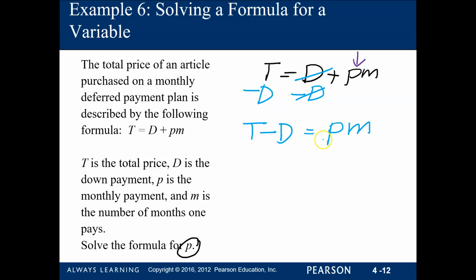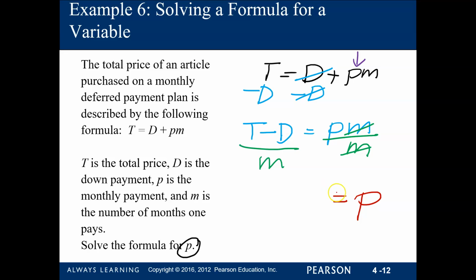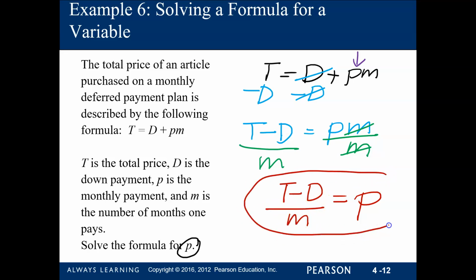Because it's multiplied by M, we need to divide by M. Divide by M, this will give us 1. We need to divide the left side, all of it, by M. And so now, we can see that P is by itself. And what is it corresponding to? The value of T minus capital D, divided by M. This is now the formula if we are solving for P.